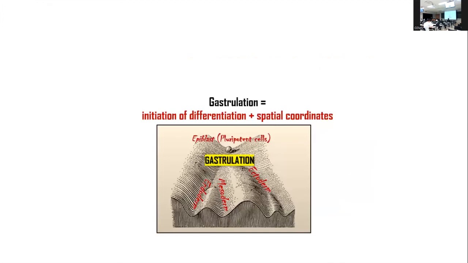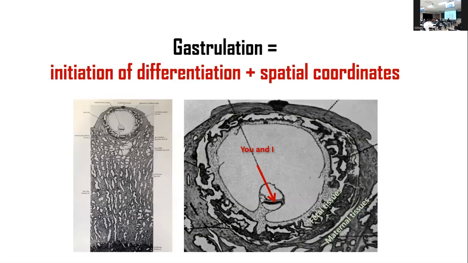And gastrulation, as I said, is the so-called epigenetic landscape. Cells differentiate from a pluripotent cell population to the initiation of the three germ layers. And in human, these are the schematics, this is the real human embryo, this is the uterus, this is the implanted human embryo. And that's the beginning of gastrulation. There's a structure called the epiblast. And then you have so-called extra embryonic tissues involved.